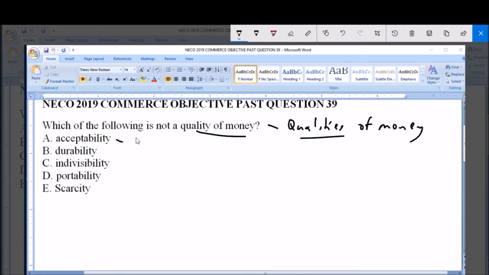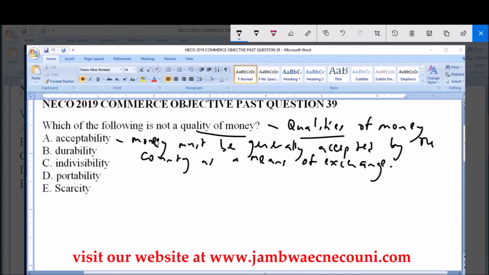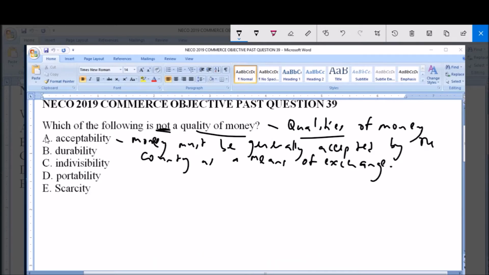In option A, acceptability is a quality of money because money, or whatever item used as money, must be generally accepted by the country as a means of exchange. It's a means of exchange, so it must be acceptable. So acceptability is a quality of money, and we are asked for which is not a quality. So A, acceptability, cannot be the answer to this question, so this is ruled out.